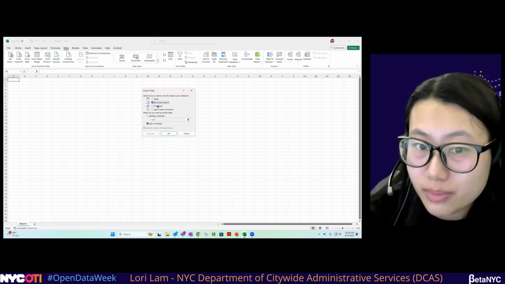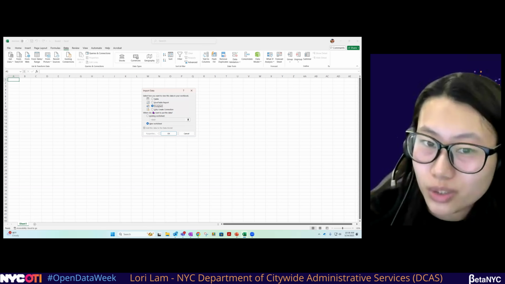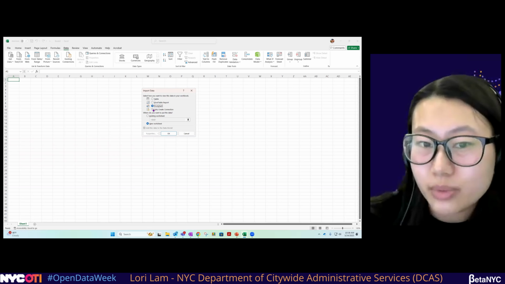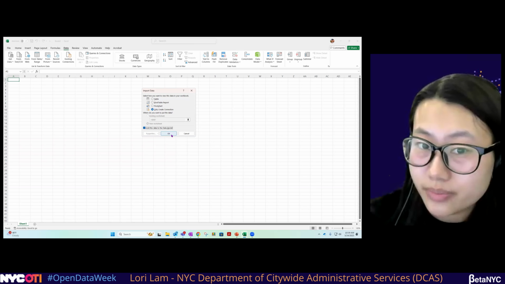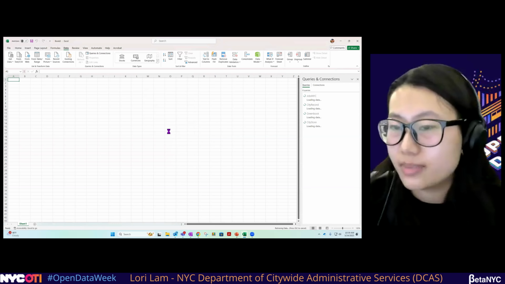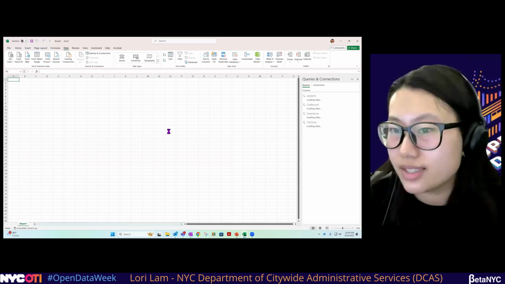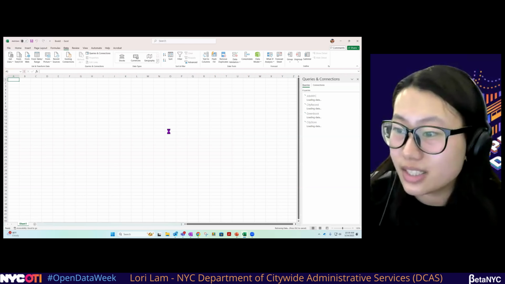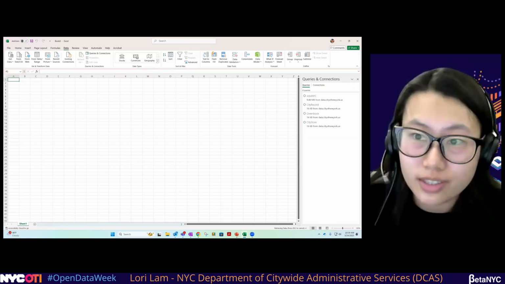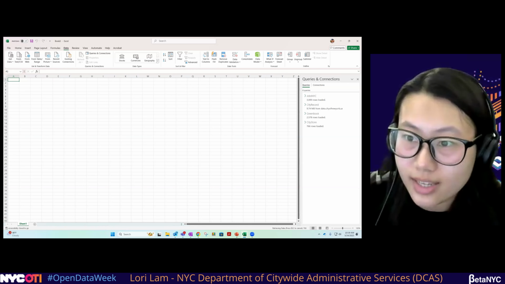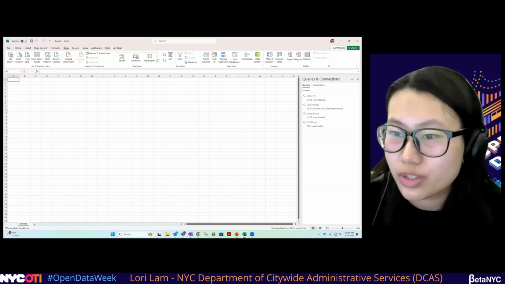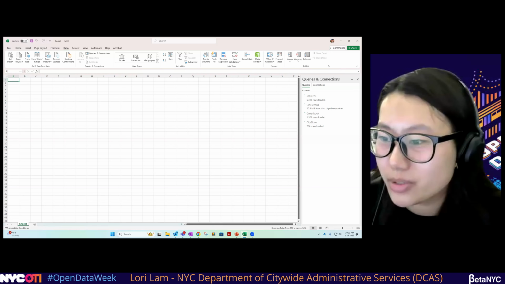So you want to click close and load to, and instead of table, we're not going to do a table. We're not going to do a pivot table report or pivot chart because we'll work on those later. Right now we only want to create a connection, and remember to click add this to the data model. Click OK. This might take a few minutes to load since the city record data set is kind of large. If you have any questions at this point, please feel free to put them in the chat, and we can do some live troubleshooting.